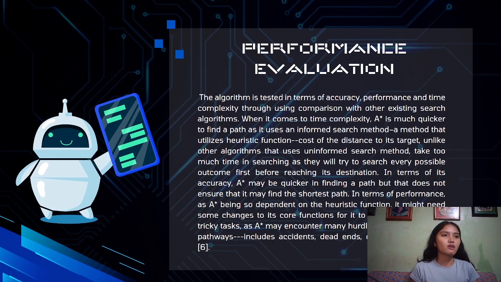But in terms of performance, since A star is so dependent on the heuristic function, it might need some changes to its core function for it to be able to complete tricky tracks. It may encounter many hurdles such as conflicts on the road, dead ends, accidents, and also construction sites.